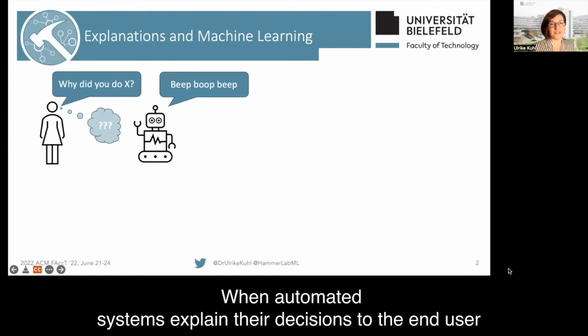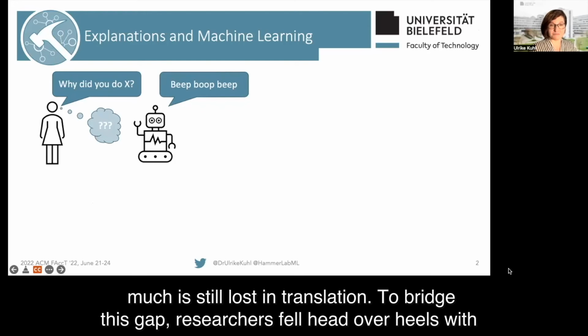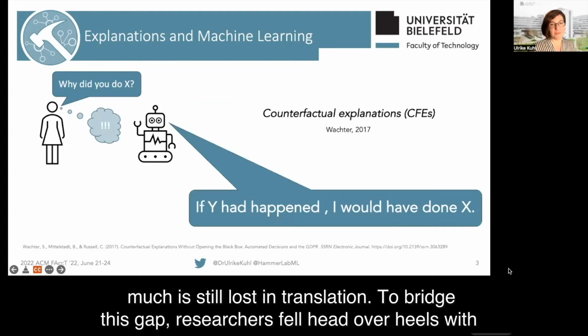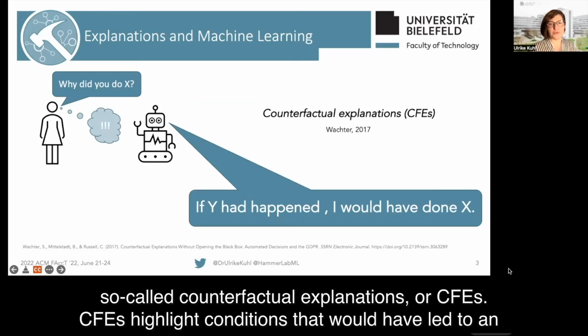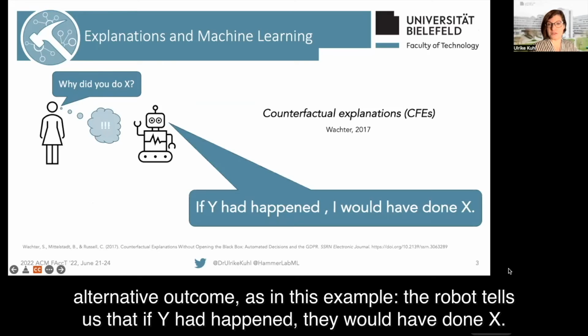When automated systems explain their decisions to the end user, much is still lost in translation. To bridge this gap, researchers fell head over heels with so-called counterfactual explanations, or CFEs. CFEs highlight conditions that would have led to an alternative outcome. As in this example, the robot tells us that if Y had happened, they would have done X.